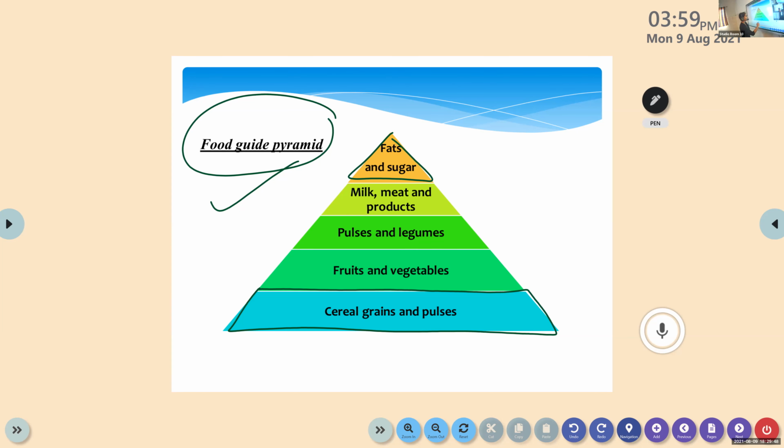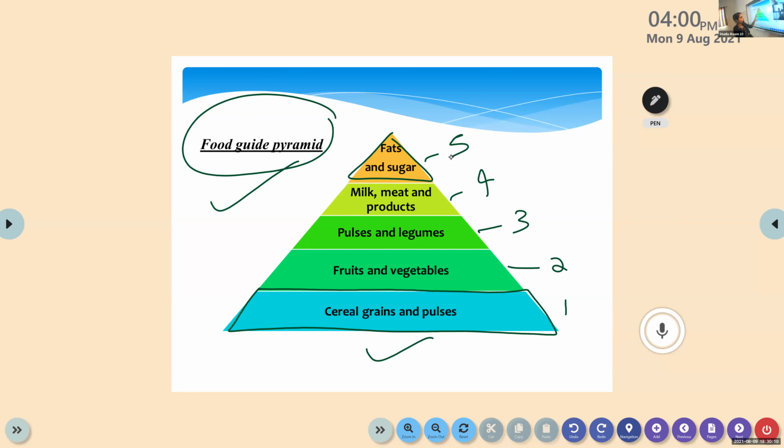But it is not possible to cut cereals, grains, and pulses from our diet, right? So on the basis of importance, we put these food groups in shelves. This is the first shelf, this is the second shelf, the third shelf, the fourth and fifth shelf. On the basis of importance, we put each food group in each shelf.